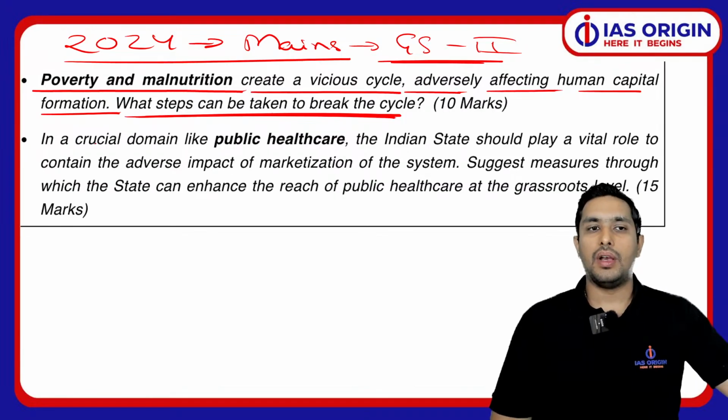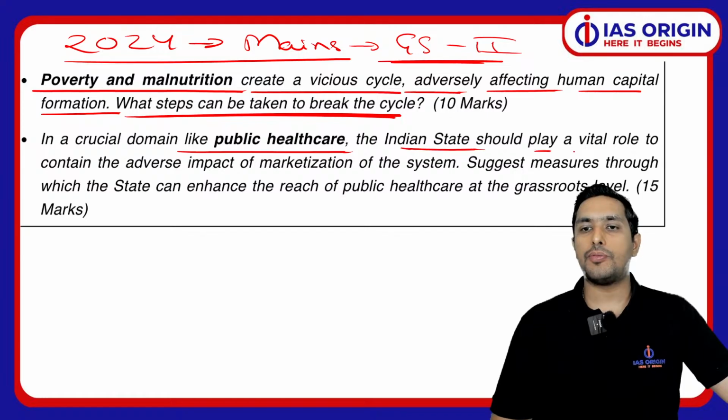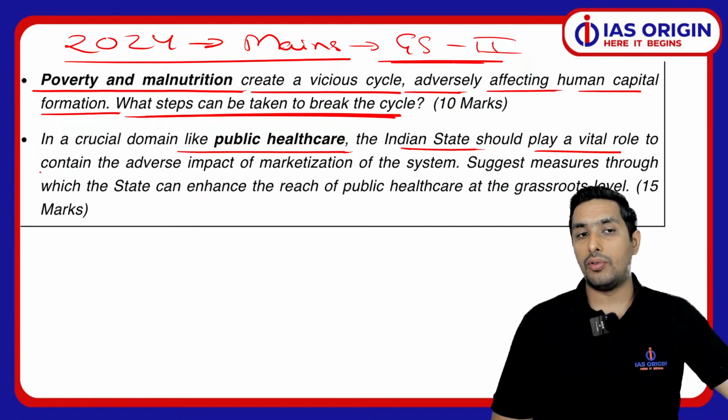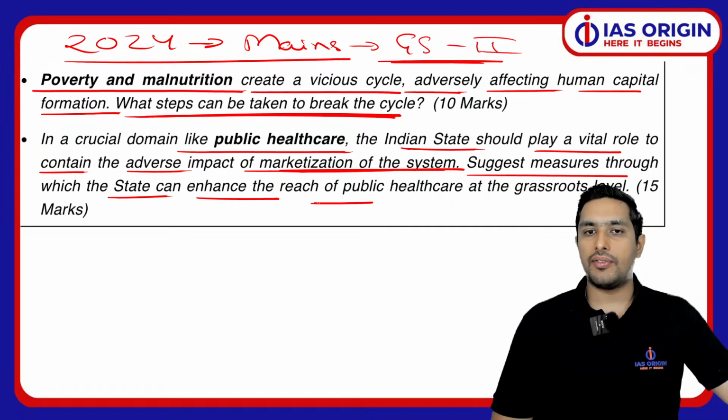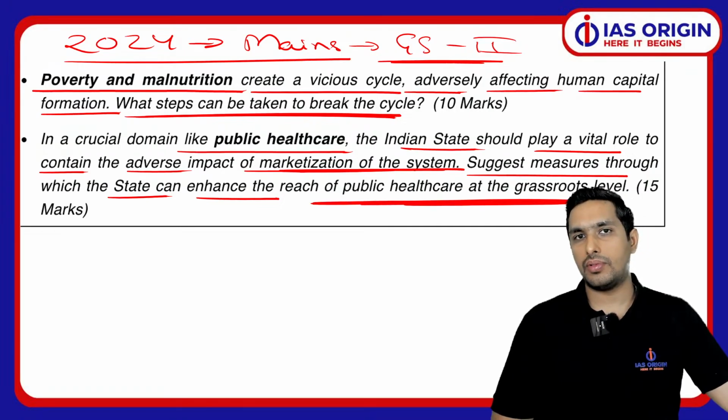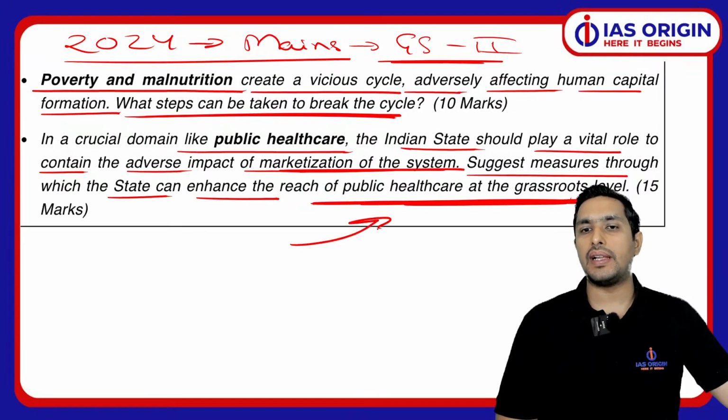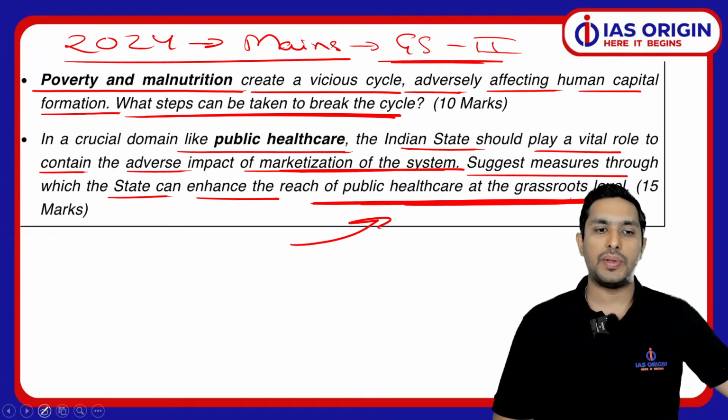That's one. Then, in a crucial domain like public health care, the Indian state should play a vital role to contain the adverse impact of marketization of the system. That is also very important. So suggest the measures through which the state can enhance the reach of public health care at the grassroots level. So basically, it was about reaching public health care to the grassroots level, so everybody should be getting the benefits.